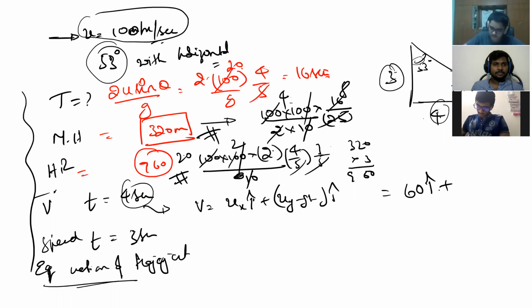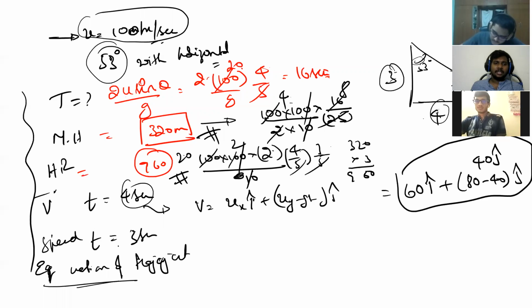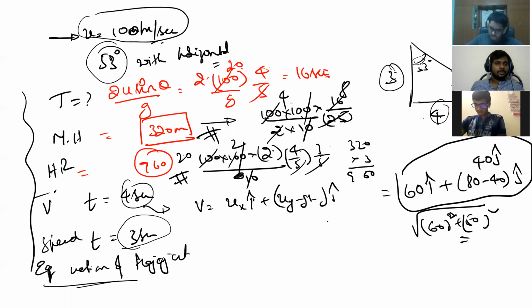Kaushik, are you able to get it? Yes, sir. 60 i cap. Uy is how much? 100 into 4 by 5, 80 minus g into t. 80 minus 10 into 4, that is 40 j cap, right? Yes, sir. Similarly, you can find out velocity at 3 seconds, then square it. I think you might be getting 60 square plus 50 square. Yes, sir. You can find the solution to it. I just gave you how you will try to solve it, okay?